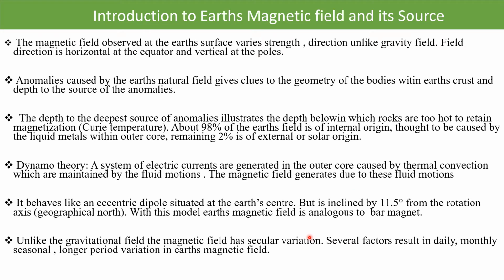Generally it behaves like a dipole, an eccentric dipole situated at the Earth's center, with a slight angle of 11.5 degrees from the rotational axis. With this model, the Earth's magnetic field is analogous to that of a bar magnet. Our gravitational field is very simple, but the magnetic field is very complicated, as I already discussed, and it has secular variation, that is variation with time, from several factors. There will be daily, monthly, seasonal and longer period variation in the magnetic field of the Earth.